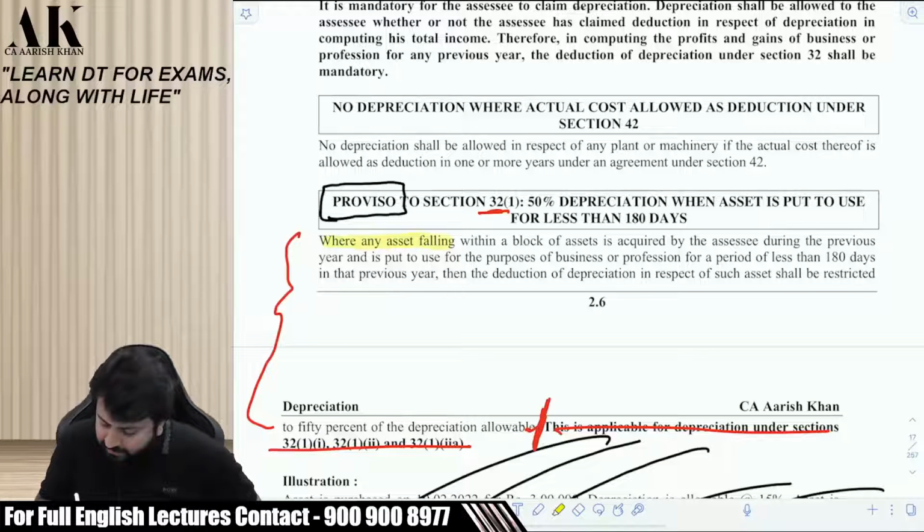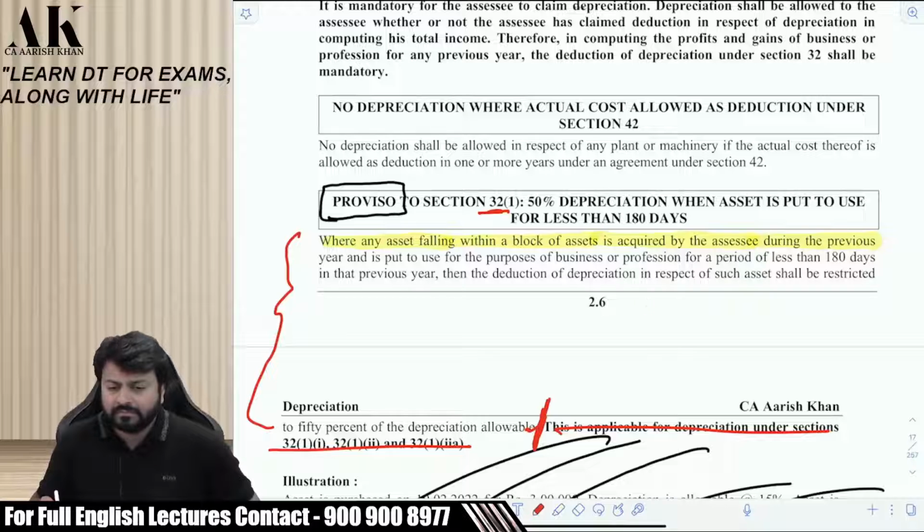Where any asset falling within a block of asset is acquired by the assessee during the previous year. When is it acquired? In our example, which previous year?